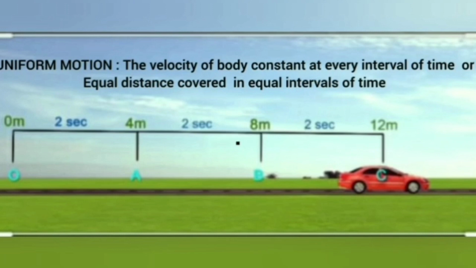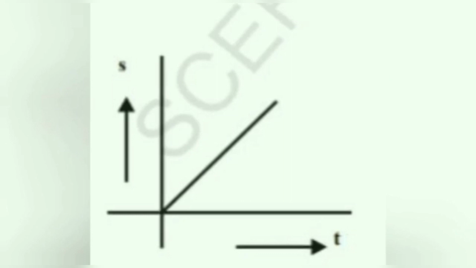Let us take an example. If we observe the above picture, it covered 4 meters in 2 seconds and 8 meters in 4 seconds. So by this we can say it is traveling equal distances in equal intervals of time. The graph of uniform velocity is a straight line.